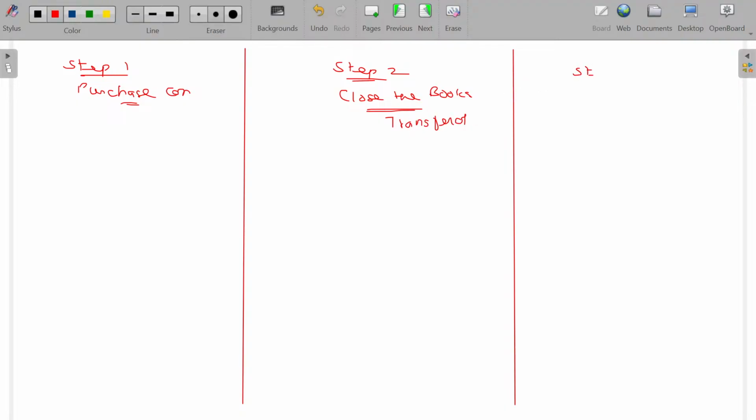And step 3, incorporate the assets and liabilities taken over in the books of transferee company.